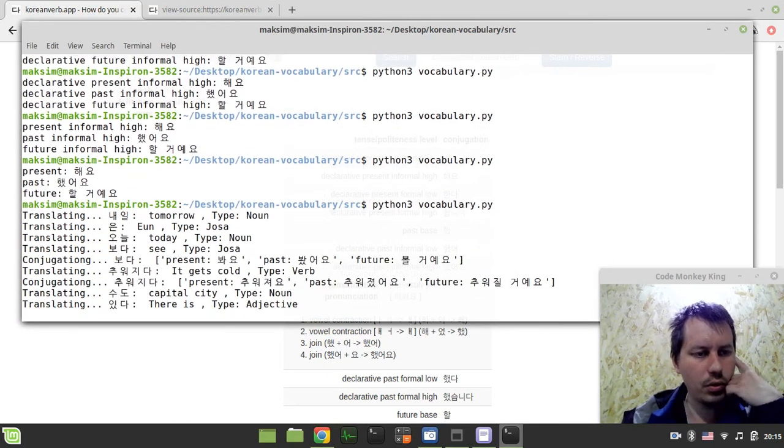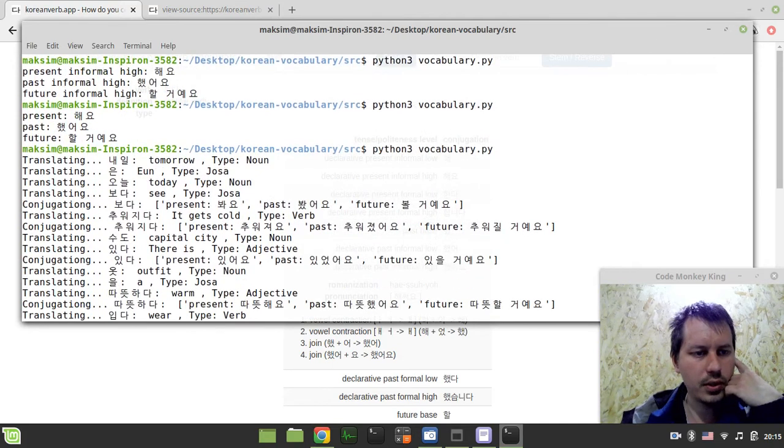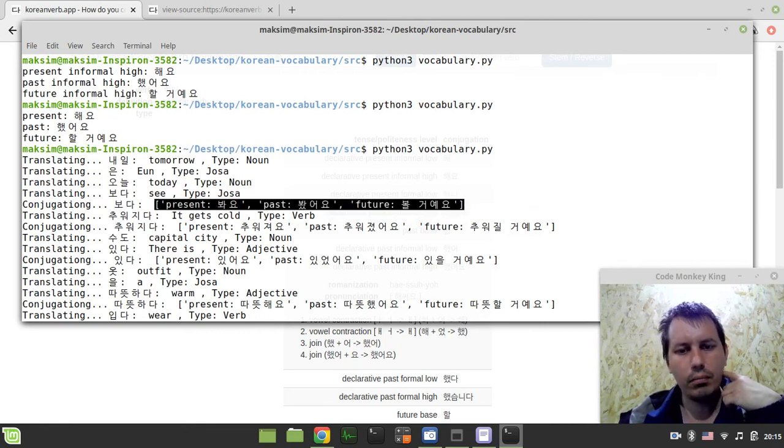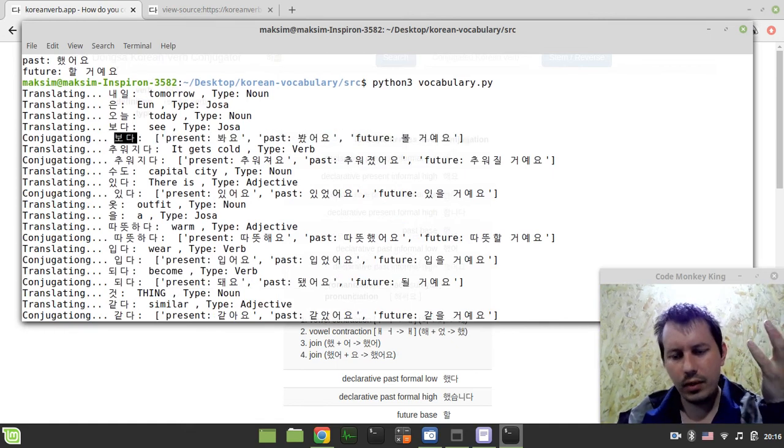Okay, so here we go. As far as we encounter this 다, so 보다 to see, we have 봐요, 봤어요, 볼 거예요. This is exactly what I wanted to have, guys. This is absolutely fantastic. This is the additional information that needs to be stored along with the verbs or adverbs.